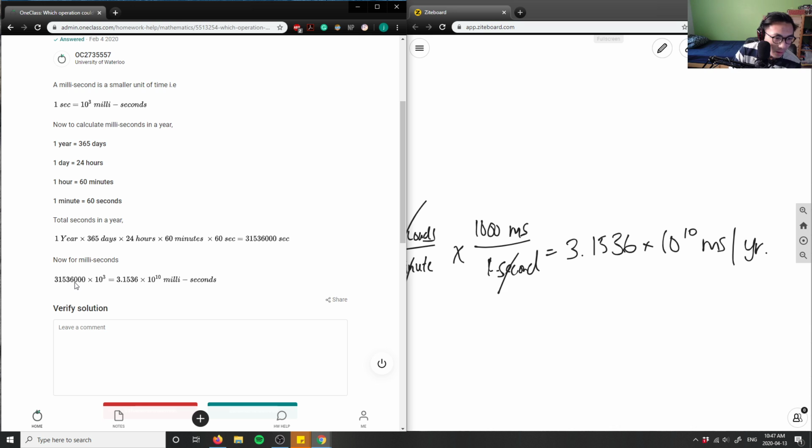Let's see. If I have 3.15 million, I would have 3.15 billion milliseconds per year, and that's my answer for this question. And they have 3.1536 times 10 to the 10 milliseconds per year. That's good, which means this is a great solution and analysis. So that's how I would solve for this.